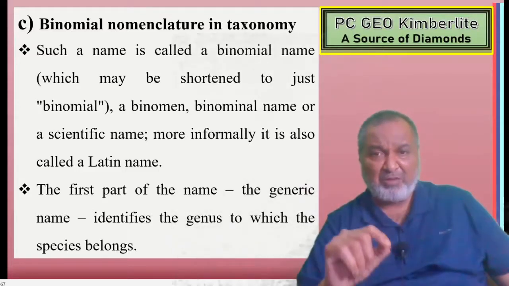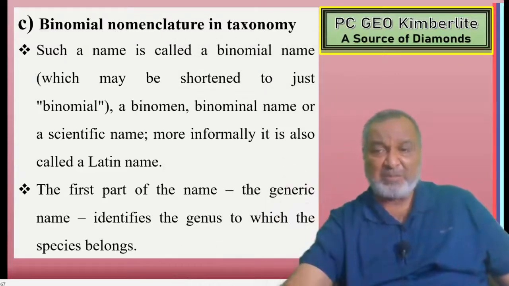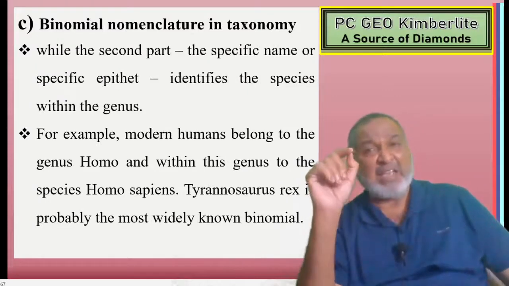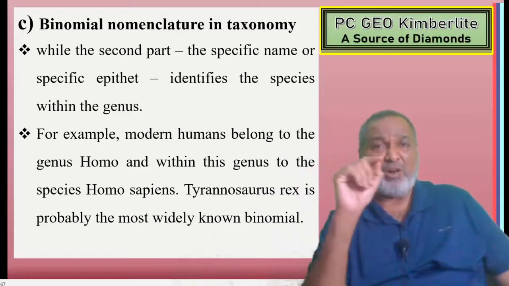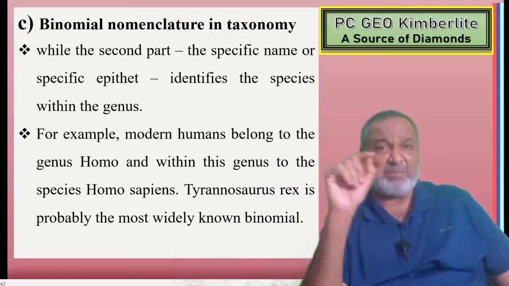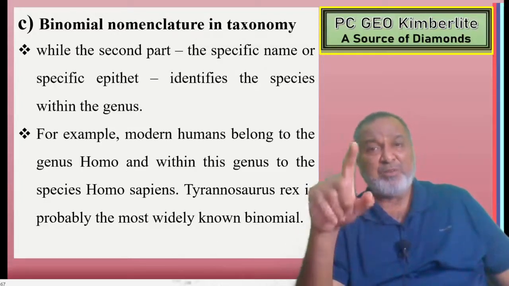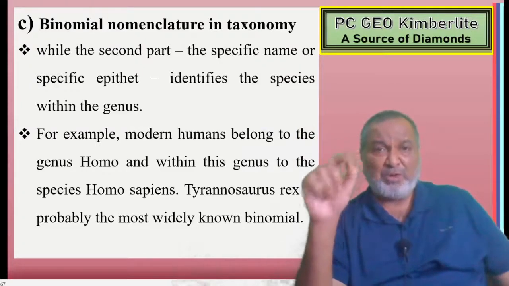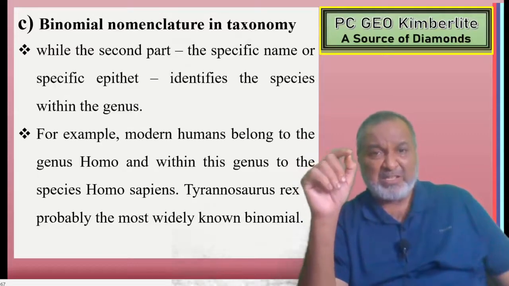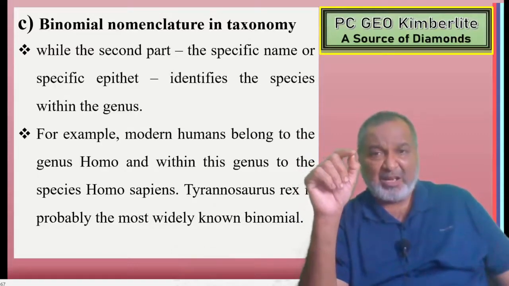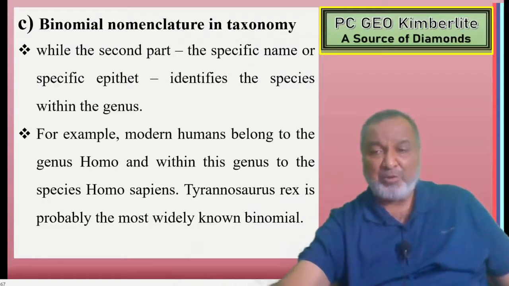The first part of the name is the generic name, which identifies the genus to which the species belongs, while the second part, the second word associated with that, is the specific name or specific epithet, which identifies the species within the genus. For example, everyone knows the modern humans belong to the genus Homo, and within this genus to the species Homo sapiens. Tyrannosaurus rex is probably the most widely known binomial.